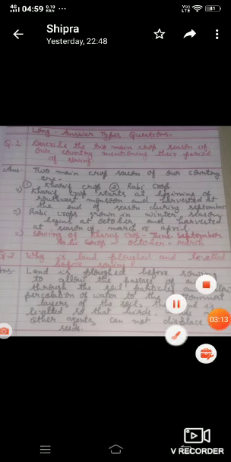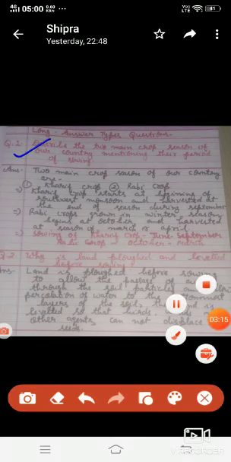Question number 1 is describe the two crop seasons of our country, mentioning their period of sowing. Answer, two main crop seasons of our country are first kharif crop, second rabi crop. Kharif crops start at the beginning of the southwest monsoon and are harvested at the end of the season during September.